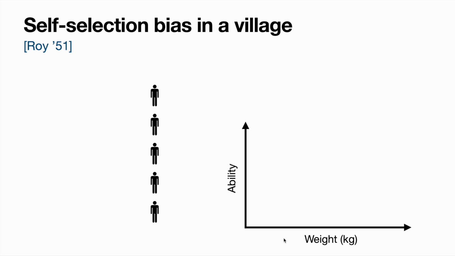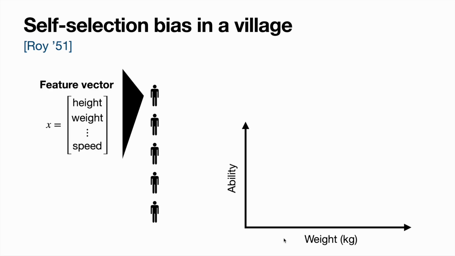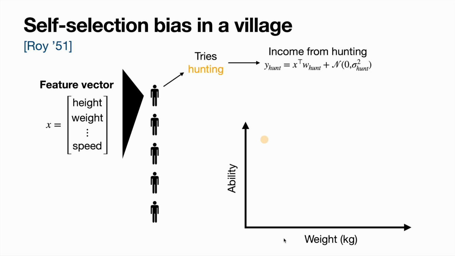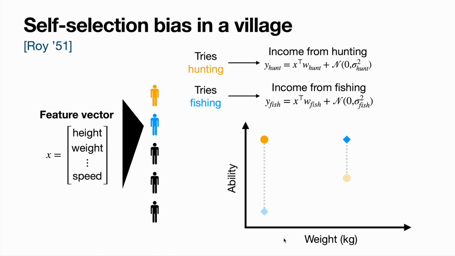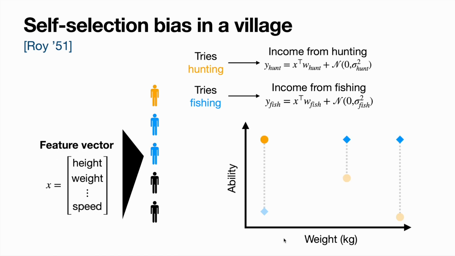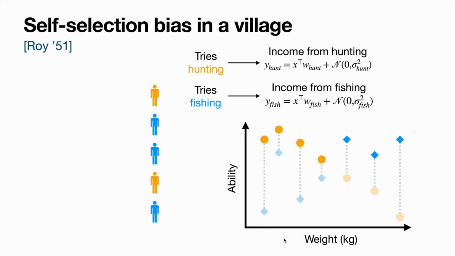In this village, there are a bunch of people. Each person has a set of features. And let's say in this village, there are two possible occupations, hunting and fishing. So the villagers, being rational people, each try both occupations and see how much they would make. So for example, they might try hunting and observe what their income is if they hunted. Then they might try fishing and observe their income there. After doing this, they'll pick whichever occupation gives them the higher income, in this case, hunting. The second villager will do the same thing, and so will the third, and so on and so forth.